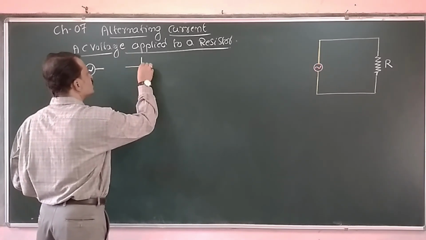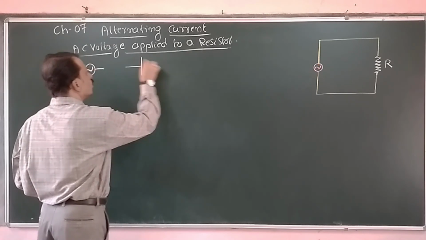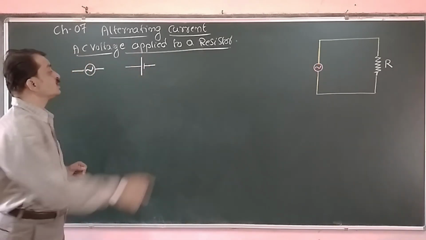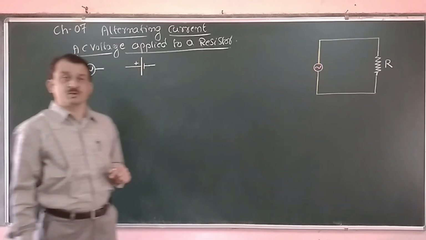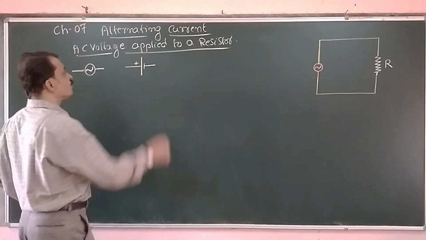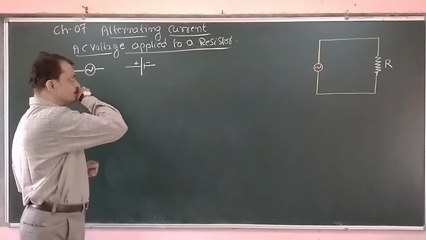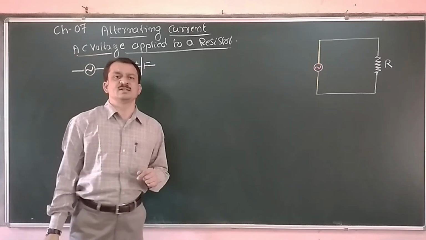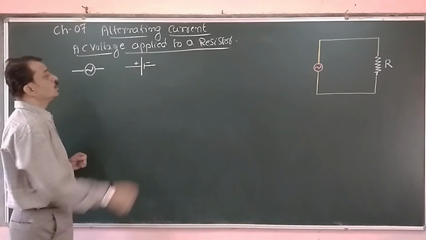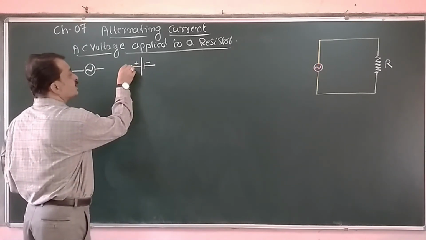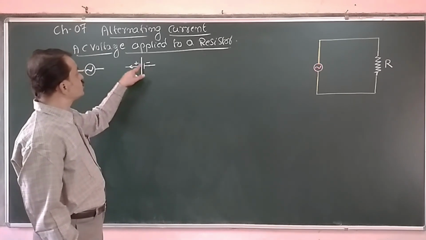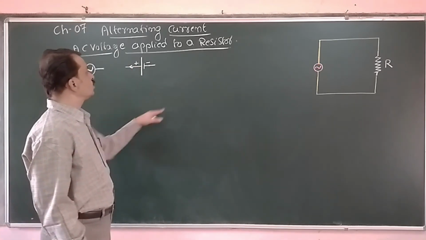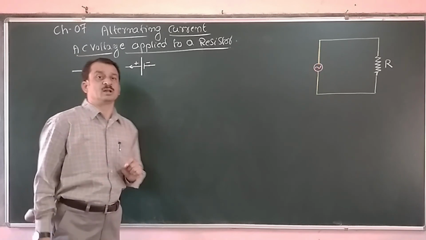Now the DC source has two parallel lines. One is of larger length and another one is of shorter length. The larger length line represents the positive of the DC battery, and the smaller line represents the negative of the DC battery that we know. Now in the case of DC, we are representing the direction of the current. It is flowing from the positive terminal through the external circuit to the negative terminal.